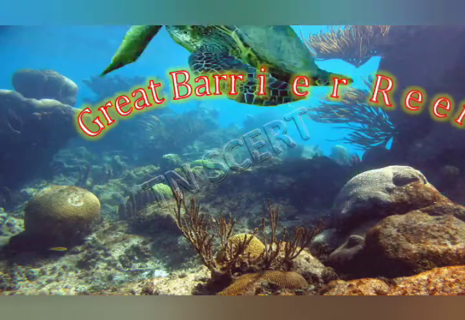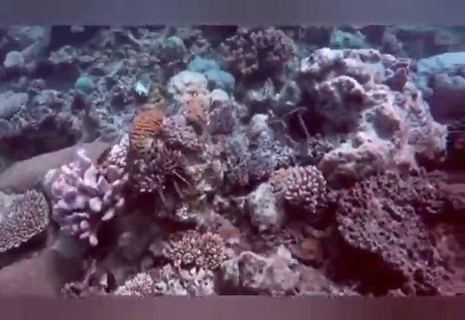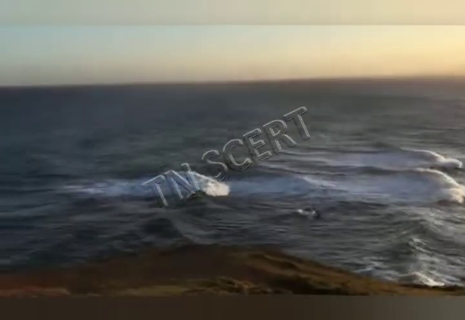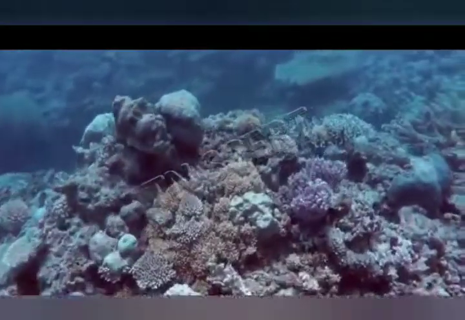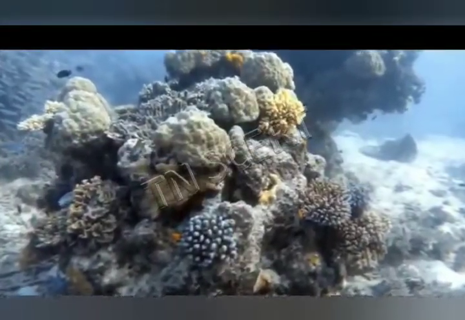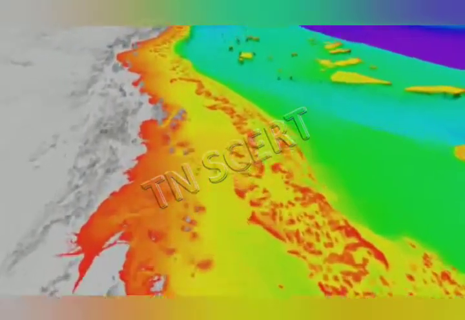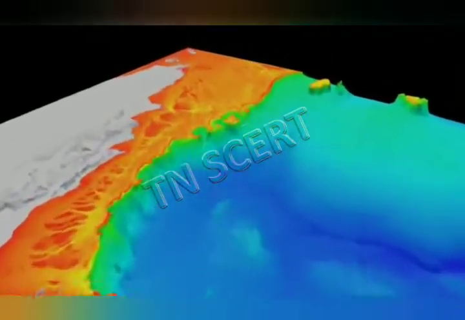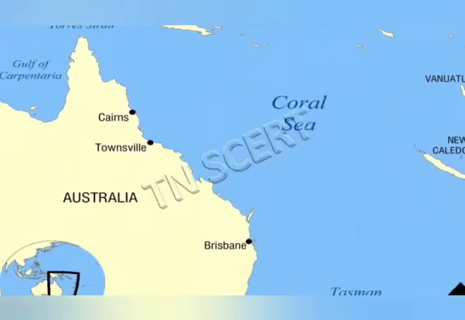Great Barrier Reef. The underwater world can be both mesmerizing and mysterious at the same time. The northeastern part of Australia contains the world's largest living thing, which is even visible from outer space, called the Great Barrier Reef. The Great Barrier Reef is the world's largest coral reef system, composed of over 1,900 individual reefs and 900 islands, stretching for over 2,300 km over an area of approximately 344,400 square kilometers. The reef is located in the Coral Sea off the coast of Queensland, Australia.